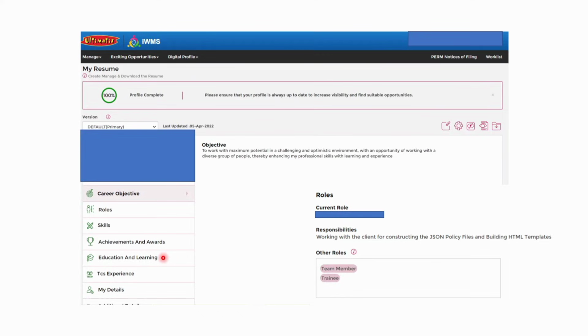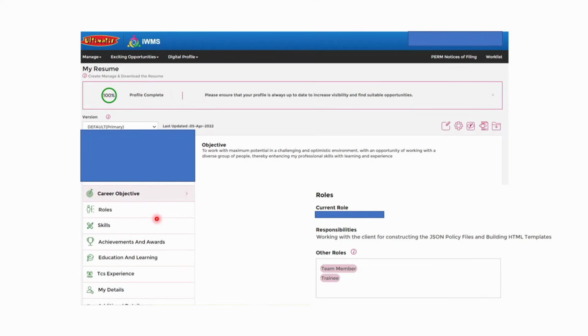Okay, and if you're an experienced person and you are joining TCS, then you have to fill it on your own. Make sure that you don't leave it blank. Then you can add TCS experience. If you have worked earlier in any other project, then you have to add that as well. Then check your details, and there are some other options. Please make sure that your profile is 100% complete. If it is not, if you haven't written anything and it is blank, then please write at least something.